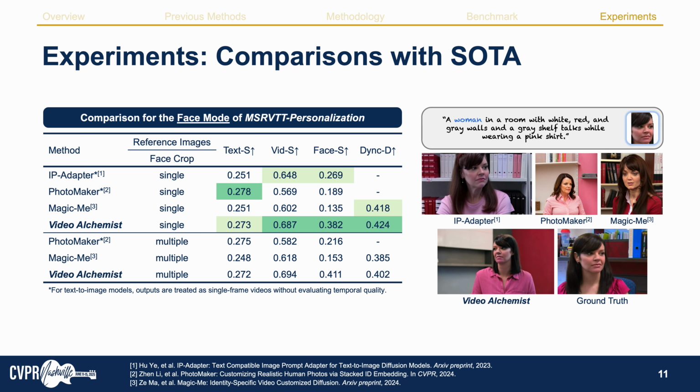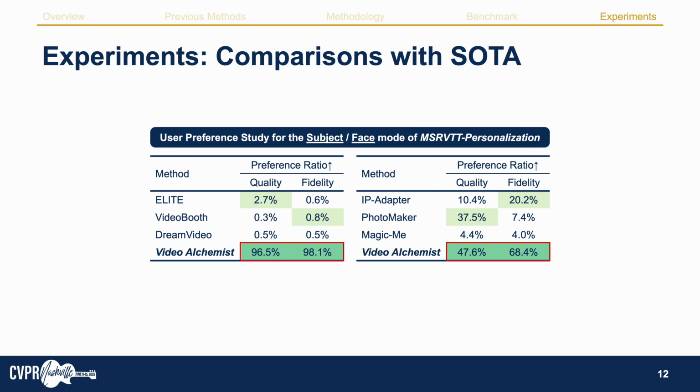Next, we compare with other existing personalization models for the face mode, where we only input the face crop as the condition. Our model still achieved better performance across most of the evaluation metrics. In a user preference study, we show that Video Alchemist achieved significantly higher preference in both quality and fidelity compared to all of the existing personalization models.